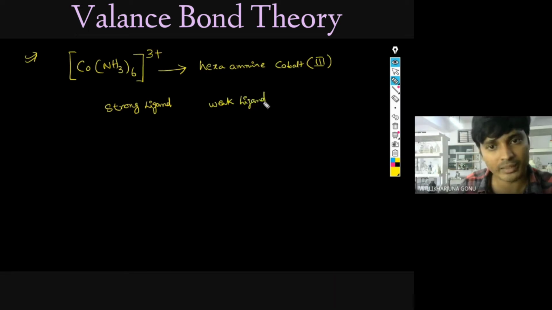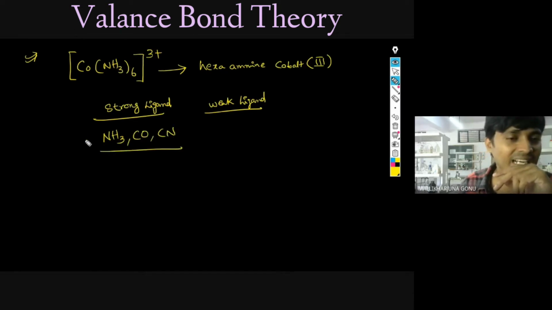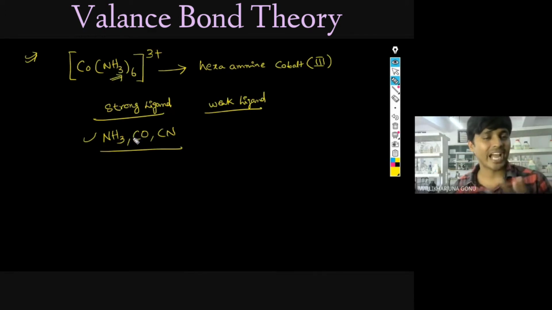Okay, weak ligand. So to solve these questions, strong ligands are like NH3, CO (carbonyl), and cyanide. These are considered strong ligands. If a strong ligand is there, the hybridization will change. We may get d2sp3 instead of sp3d2. How that happens, I will explain.